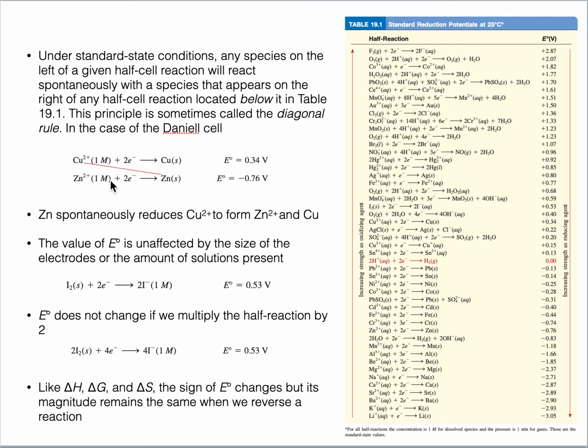For zinc, the reduction potential is minus 0.76. If you consider this in the reverse direction, that is zinc oxidizing to zinc 2 plus, then in terms of oxidation the magnitude will remain the same, 0.76, only the sign will be reversed. Instead of negative, it will be positive for the reverse reaction. So the signs can be reversed, but the standard values are always the same for 1 molar. We will not multiply them with the number of moles. As long as they are standard values, they will be kept as they are.